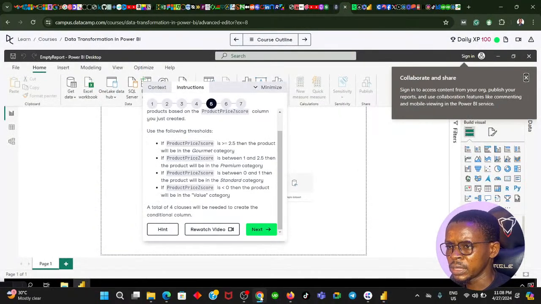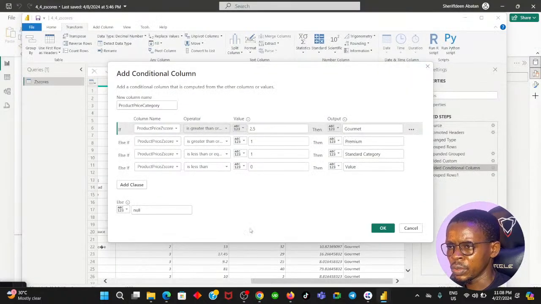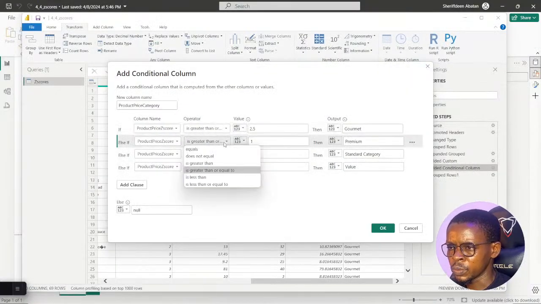The next one says if it is between 1 and 2.5. Oh, that was a mistake. From 1 upward, it will be greater than 1 or equal to 1. Absolutely correct.